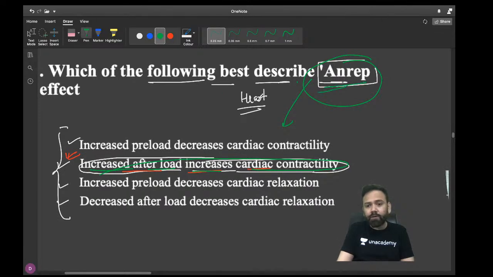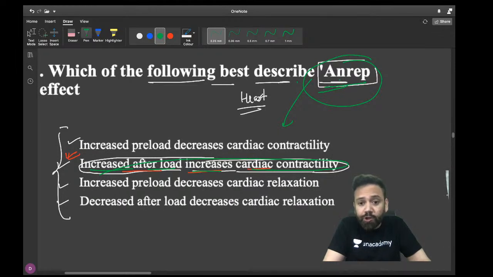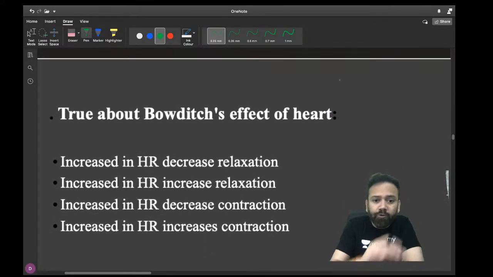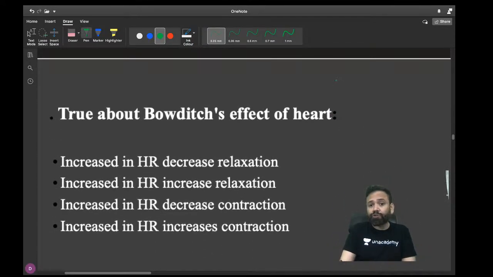So please remember, you know about inotropic action, you know bathmotropic, dromotropic, then lucitropic. You should also add two more effects. One is the NREP effect, the other I'm going to discuss in the next question. So NREP: increased afterload increases cardiac contractility. Now the next question is Bowditch effect. These two questions were asked in the same year. So if you know, you know.